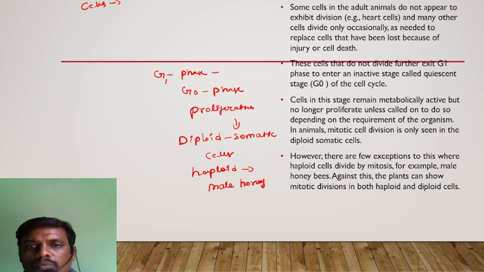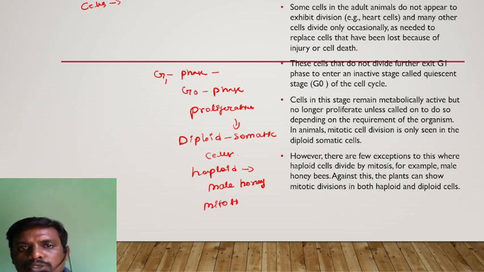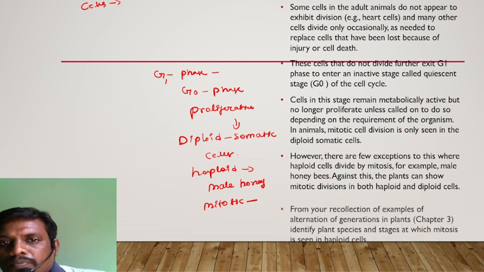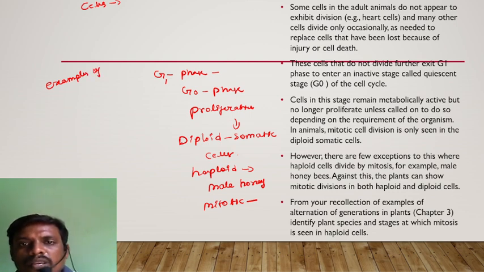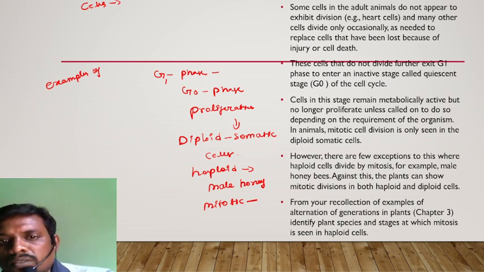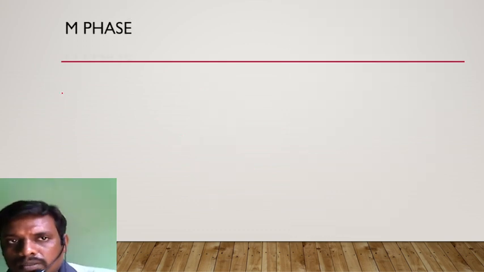Now, against this, plants can show mitotic cell division in both the haploid and the diploid cells. From your recollection of examples of alternation of generations in plants, identify the plant species and stages at which mitosis is seen in the haploid cells.